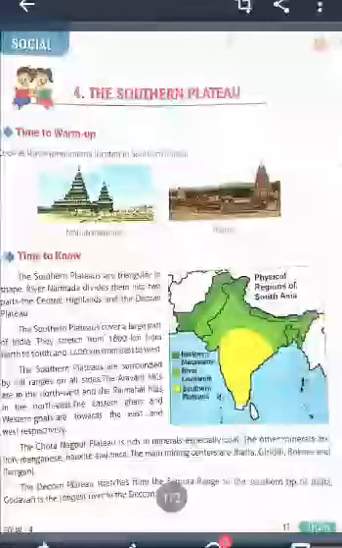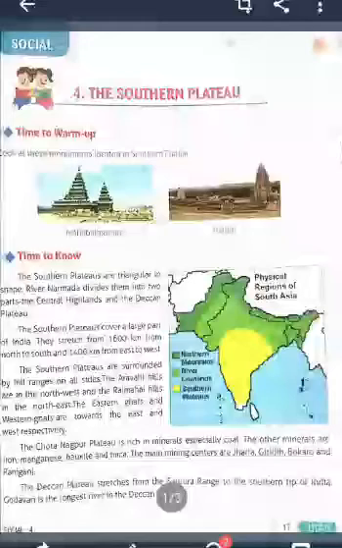The Southern Plateau is surrounded by hilly ranges on all sides. The Aravali Hills are in the northwest, the Rajmahal Hills in the northeast, and the Eastern Ghats and Western Ghats are towards the east and west respectively. So the Southern Plateau is surrounded by hills on all sides.